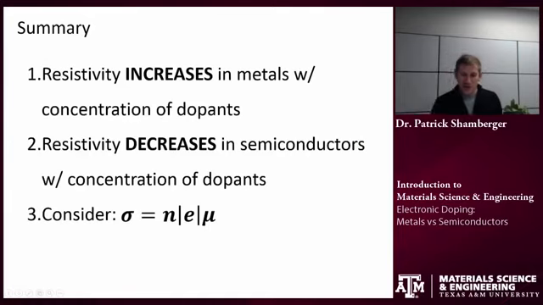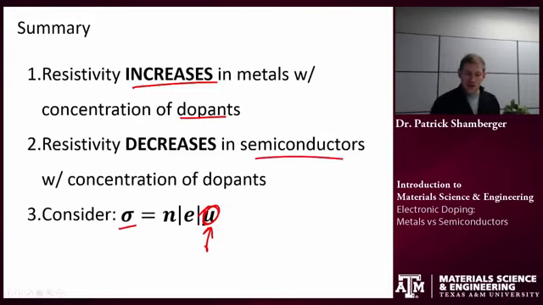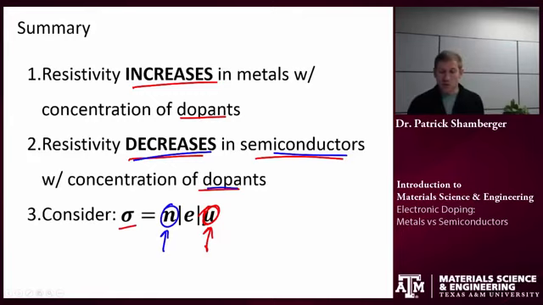Okay, so in summary, the resistivity is going to increase in metals with the concentration of dopants, and that's because those dopants are scattering the free carriers and decreasing the overall mobility, which decreases the conductivity, increases the resistivity. On the other hand, in semiconductors, the resistivity is going to decrease with the concentration of dopants. And in this case, it's because largely we're changing N. We're changing the number of carriers, and we're having a much bigger impact on N than we are on the mobility in the system.